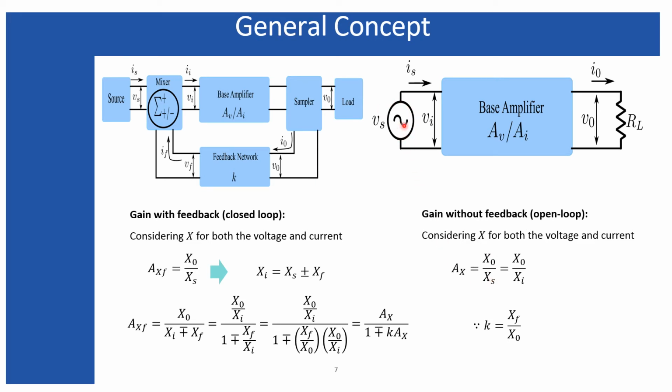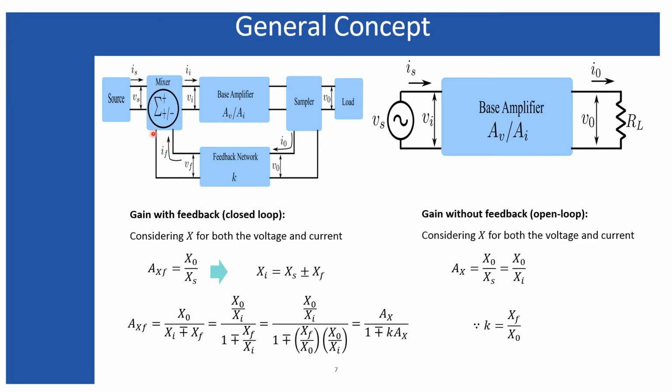The input voltage is Vs, but since Vs is equal to Vi, because there exists no element over here, we can write it as the output voltage divided by the voltage appearing across the amplifier. That is the open loop voltage gain, or open loop gain in general. That may be voltage or current, and as I have used X here, it can be considered in general as the open loop gain.